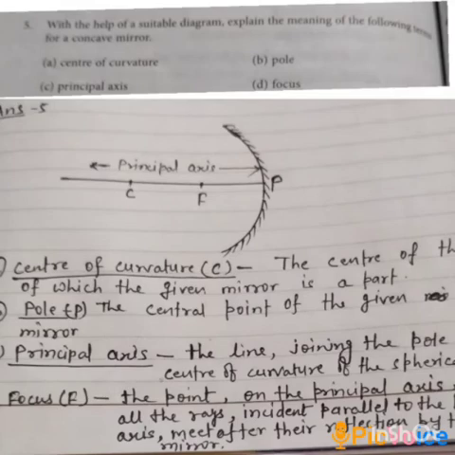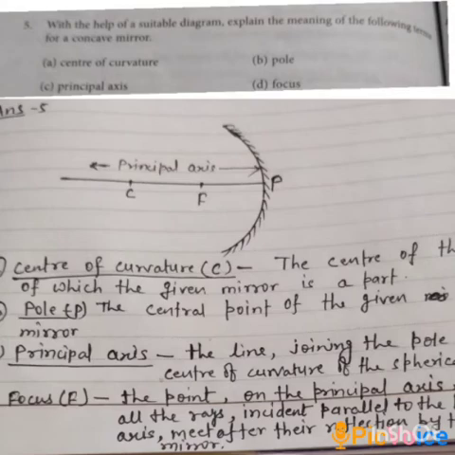In question number 5, with the help of a suitable diagram, you have to explain the meaning of the terms. For a concave mirror, the terms are center of curvature, pole, principal axis and focus. Now the first one is center of curvature. You can show it in the diagram also, and then you write the definition of center of curvature. That is, the center of the sphere of which the concave mirror is a part is known as center of curvature.